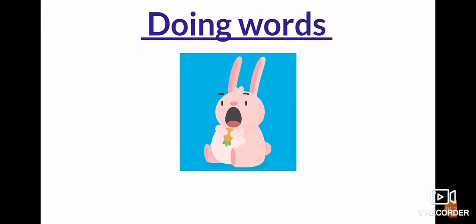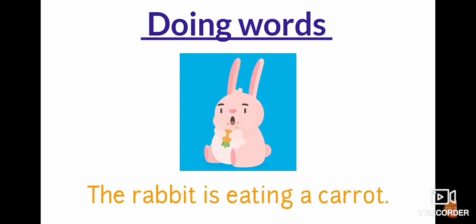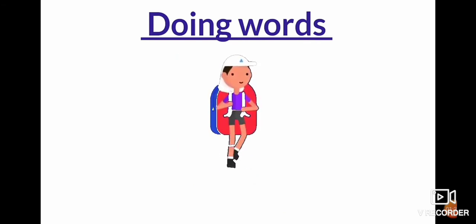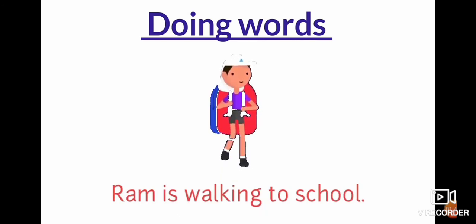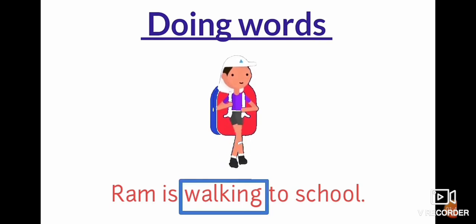What is the rabbit doing? The rabbit is eating a carrot. So here eating is a doing word. What is Ram doing here? Ram is walking to school. So here walking is a doing word.